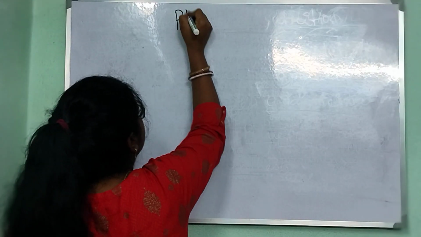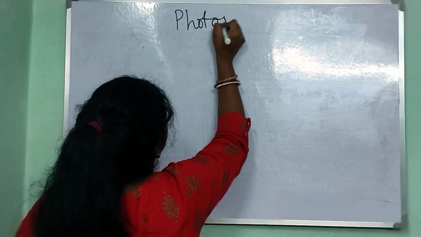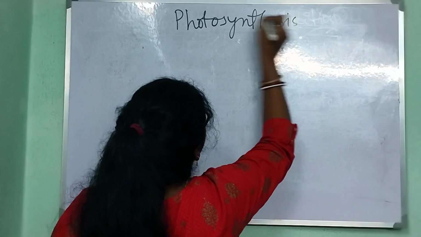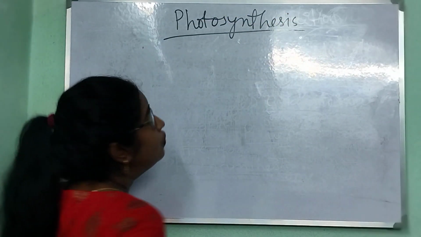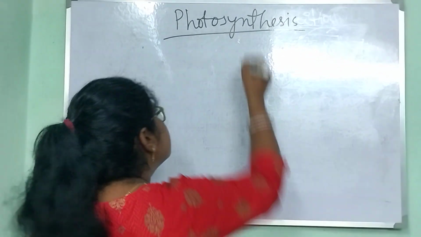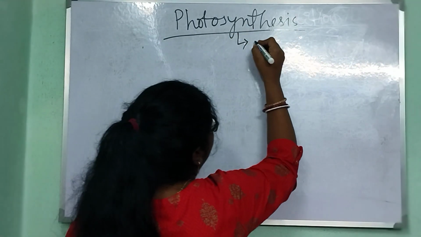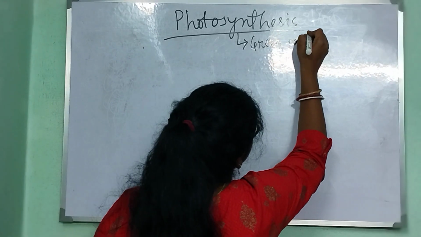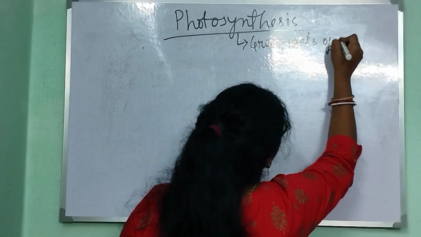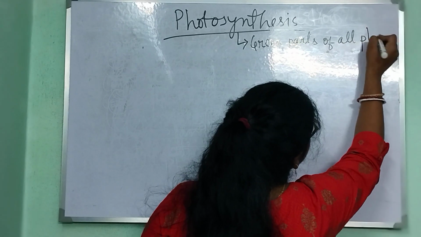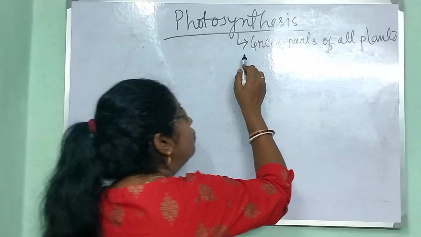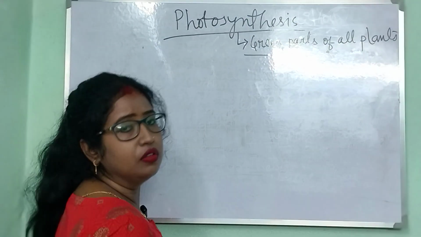So our next topic is photosynthesis. The photosynthesis process is carried out by the green parts of all plants. Now, why the green parts?